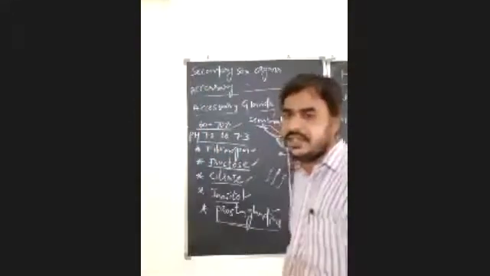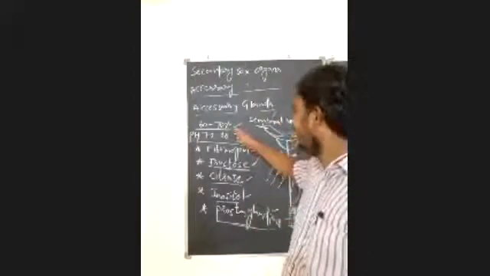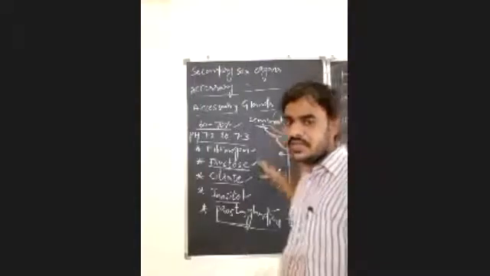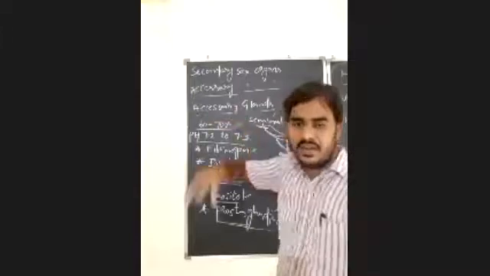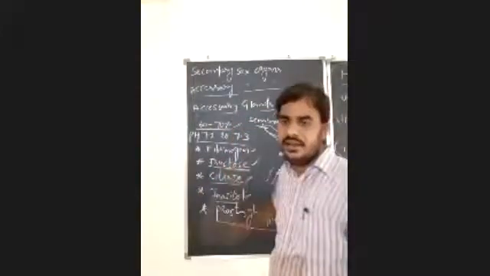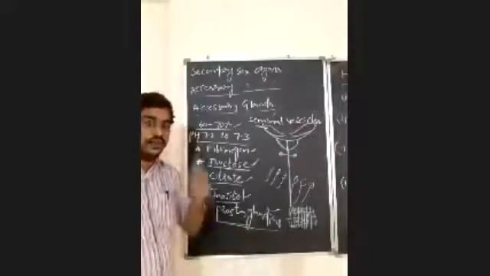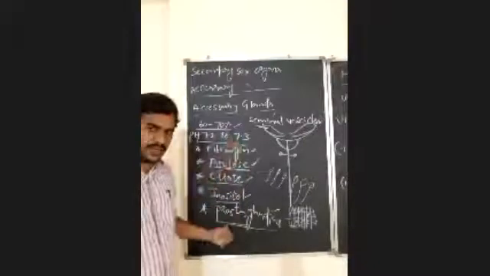Whenever this alkaline seminal secretion from the seminal vesicles enters the acidic medium in the vagina, it neutralizes the acidic medium. Then only will the spermatozoa survive. Is it clear about seminal vesicles?